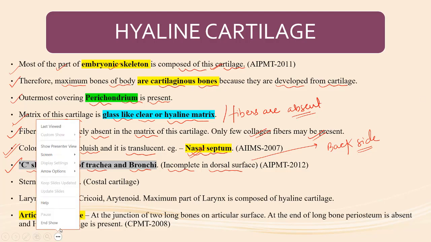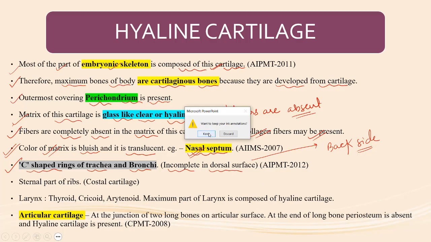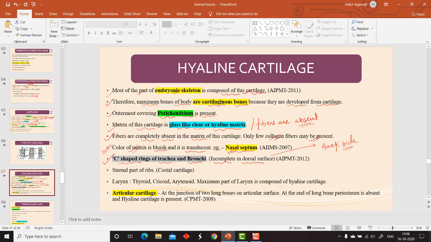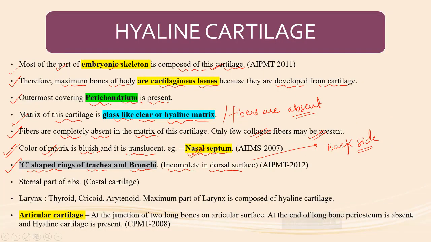Understood? So we got to know that the C-shaped rings of the trachea and bronchi, which are incomplete on the dorsal surface, have hyaline cartilage, where fibers are absent or very minimal.